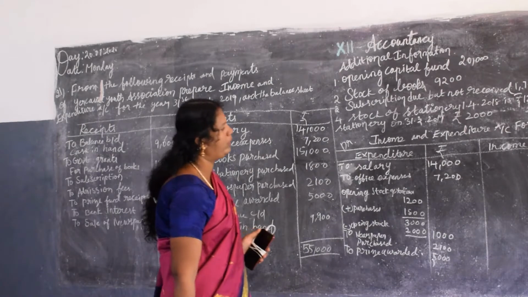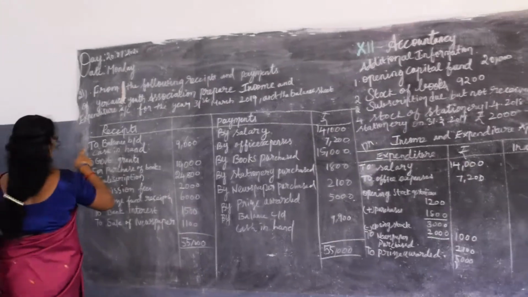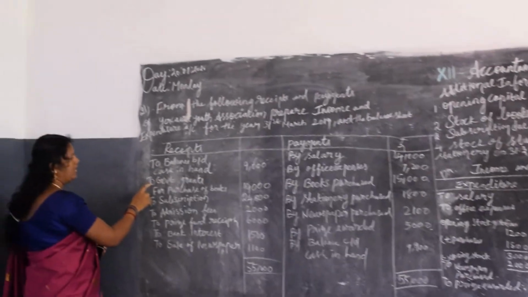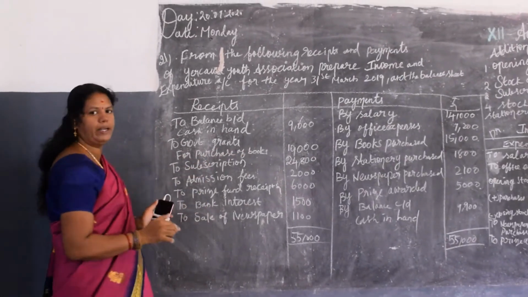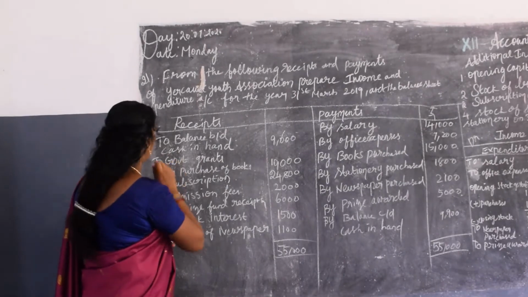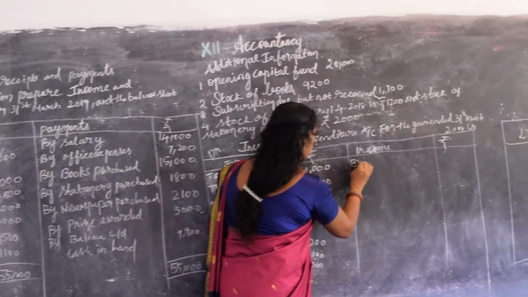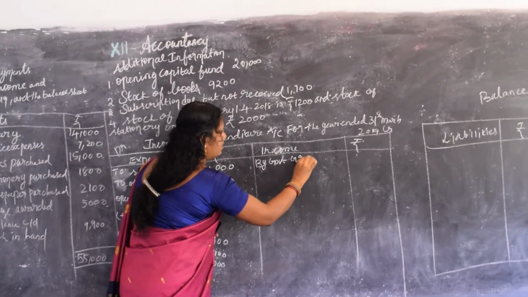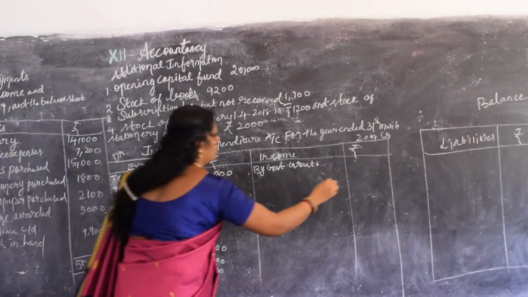Now we go over to the income side. Shall we write the balance brought in, cash in hand? No, you should not write it. Then next, government grants for the purchase of the books. The government is granting us some subsidies for the purchase of books, so it is an income for us. So write by government grants. The actual government grants are 10,000.